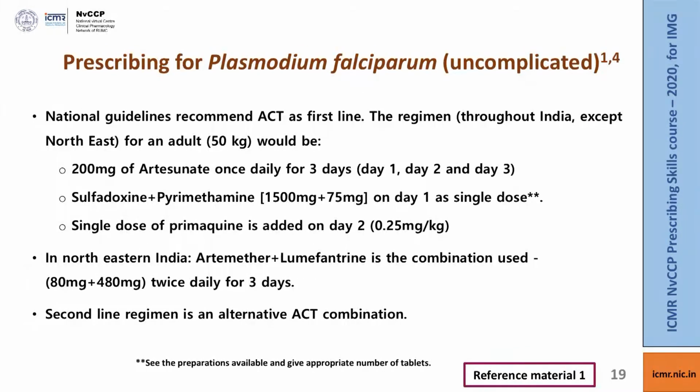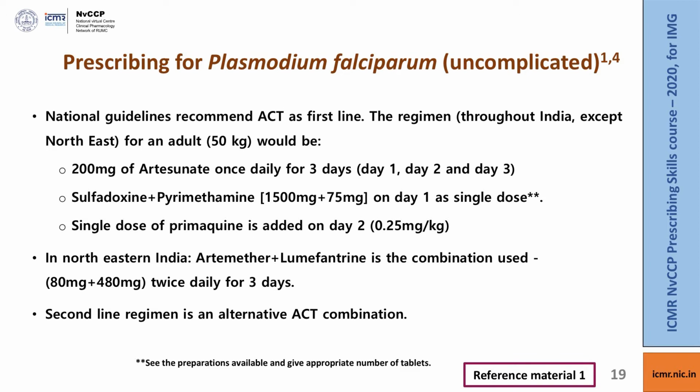So let us see prescribing for Plasmodium falciparum. If it is uncomplicated, it could be managed with artemisinin based combination therapy. Artemisinin based combination therapy makes use of two drugs. One is artemisinin analogs, and second is another drug which acts by a different mechanism. This combination results in a more lasting cure for the patient, and the current national guidelines recommend using the following artemisinin based combination therapy throughout India except in northeastern part of country.